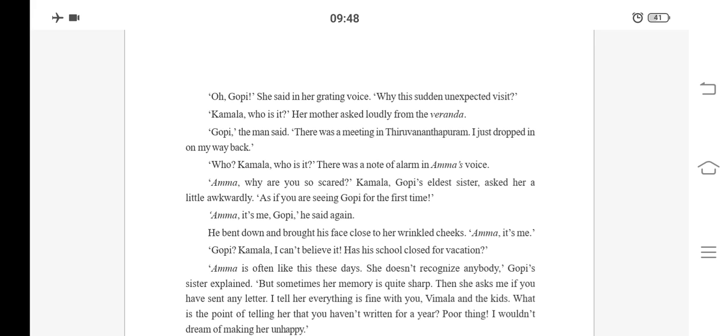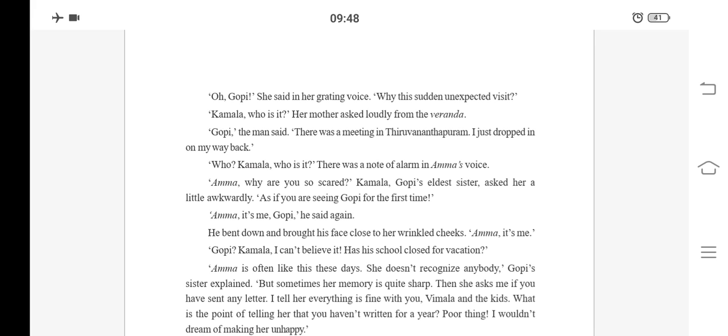Who, Kamala, who is it? There was a note of alarm in Amma's voice. Then again the old lady was asking, who? Oh, who Kamala? Who is it? Then she was a little bit afraid and she was asking, who has come? Amma, why are you so scared?